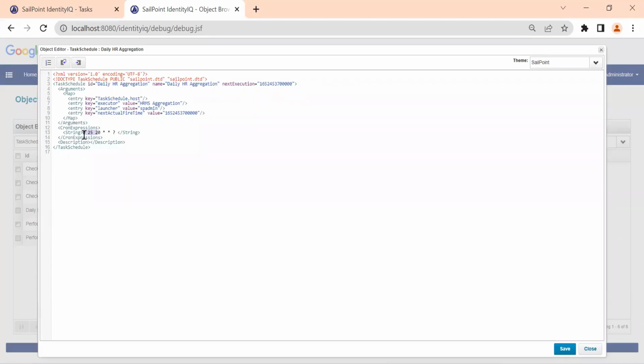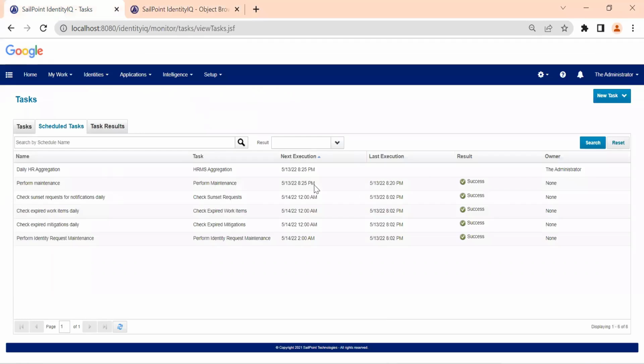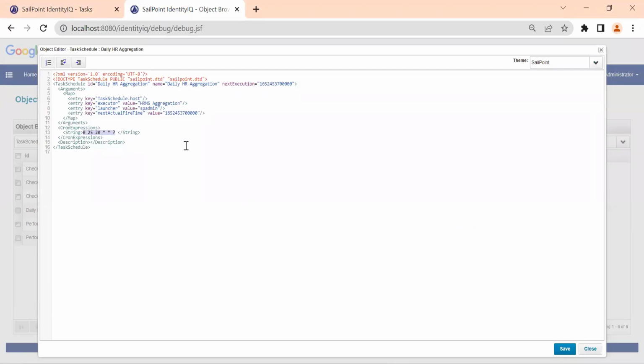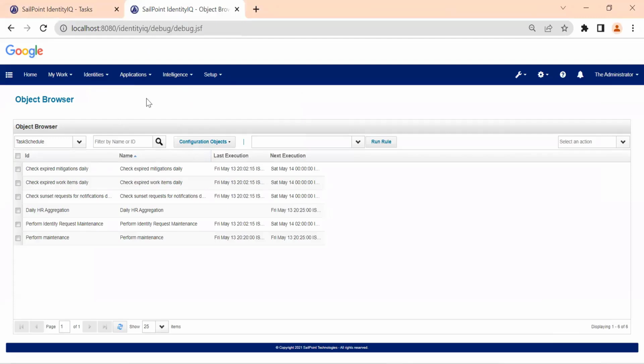In that case, you can write a cron expression. I think SailPoint will support it, because based on the date it generates the next execution. Basically, we can call it the frequency of the task, which is controlled by the cron expression. Okay. Can you do that on the front end? In the front end there is a limitation.